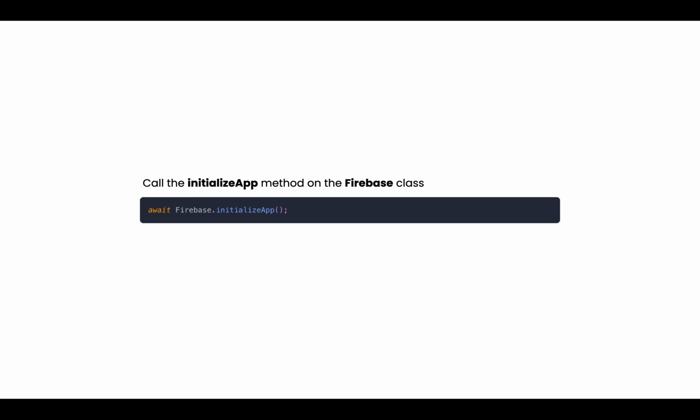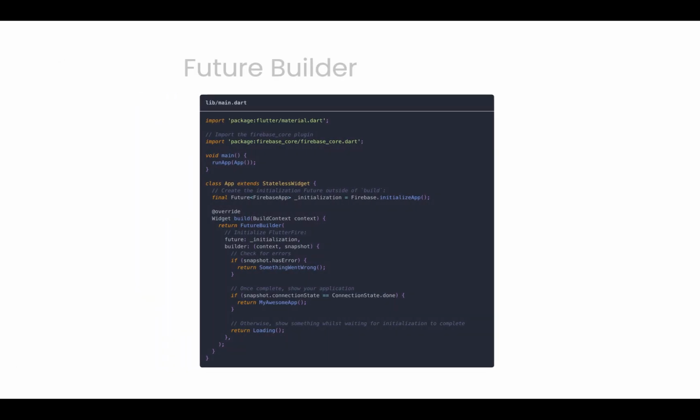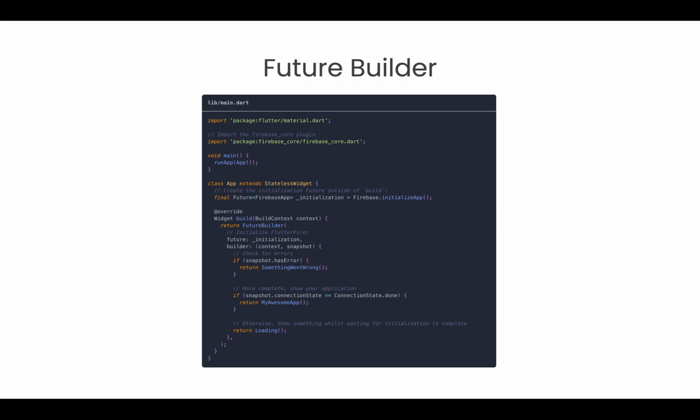Before any of the Firebase services can be used, FlutterFire needs to be initialized. The initialize step is asynchronous, meaning you'll need to prevent any FlutterFire related usage until the initialization is complete. To initialize FlutterFire, call the initializeApp method on the Firebase class. The method is asynchronous and returns a Future, so you need to ensure it has completed before displaying your main application. The example below shows how this can be achieved with a FutureBuilder or StatefulWidget.